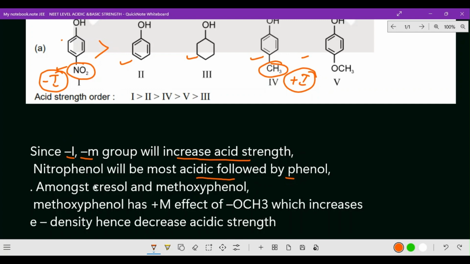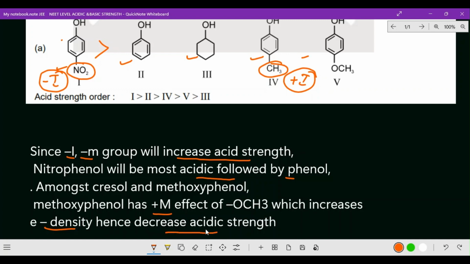As I mentioned, among para-cresol and methoxyphenol, methoxyphenol has a plus M effect. Plus M effect and plus I effect will decrease the acidic strength, as I mentioned at the start. The plus M effect in methoxyphenol increases the electron density, hence decreasing the acidic strength.